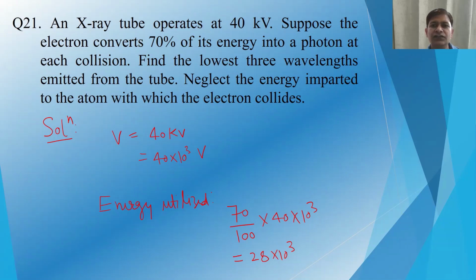So the question suggests we have to neglect the collision energy between electron and atom, and we have to calculate 3 wavelengths, and the tube is operated at 40 kilovolt. So voltage at which the tube is being operated is 40 10 to power 3 volt. So energy utilized, suppose in the first collision, is 70% of it. So 70 divided by 100 into 40, and 10 to power 3. So it will be 28 into 10 to power 3. So that is the energy being utilized.